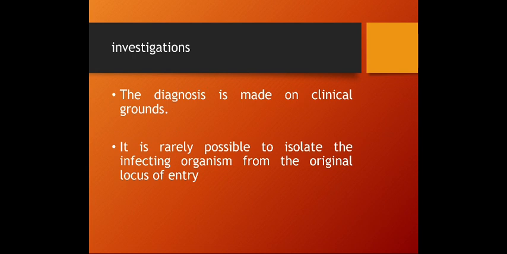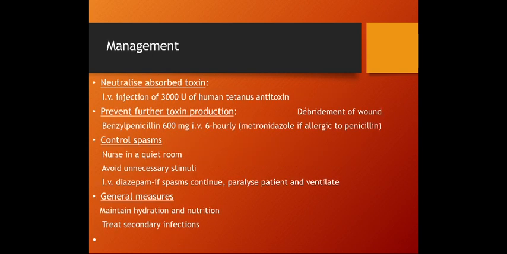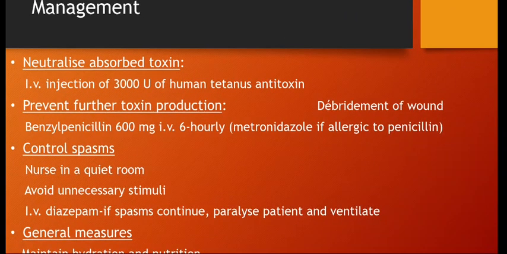Diagnosis is made mainly by what? By clinical grounds, because of the history and clinical findings. It is rarely possible to isolate the infecting organism from the original locus of entry. Now, how can you manage a patient with tetanus? Four major points: the neutralization of the absorbed toxin is very important, and prevention of further toxin production; control of the spasm, the clinical feature of the disease; also general measures such as maintenance of hydration and treatment of secondary infection. Now, how can we neutralize the absorbed toxin?